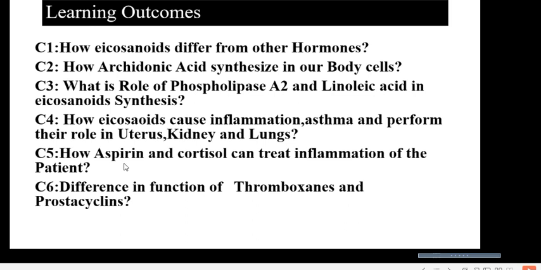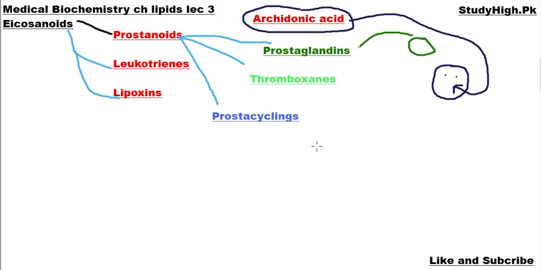Role of aspirin and cortisol in the treatment of patients that are suffering from asthma, inflammation, etc. And the difference in function of thromboxane and prostacyclins. These are some important concepts that you must remember after completion of my discussion on this topic. So let's start the discussion on our lecture 3 of medical biochemistry.